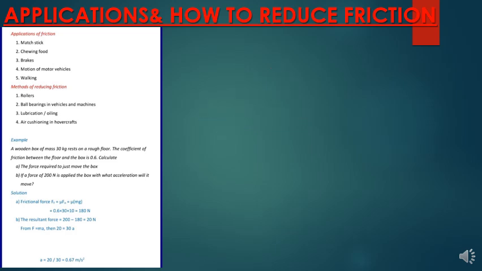You can roll them between an object and a surface. The rollers make the object move faster than normal. So rollers reduce friction.